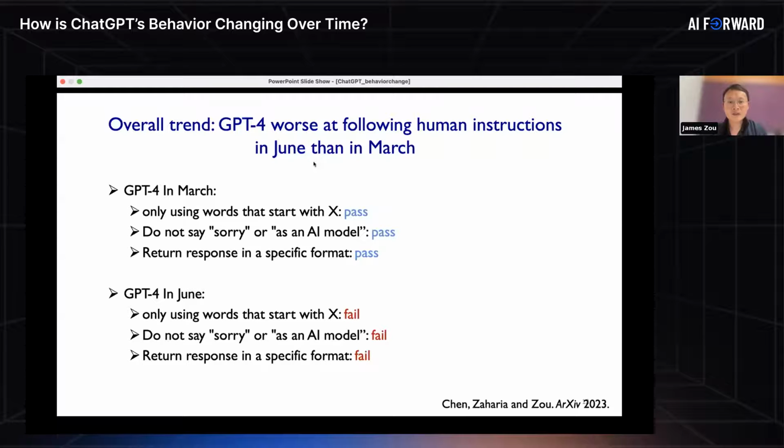Yeah, so there's a question in chat about how should practitioners handle these changes in the underlying language models. That's a great question. I'll come back and say a little bit more about this. But one of the things I think our research highlights is the need to really continuously monitor the performance of these large language models, especially because they are very susceptible to these behavior changes.